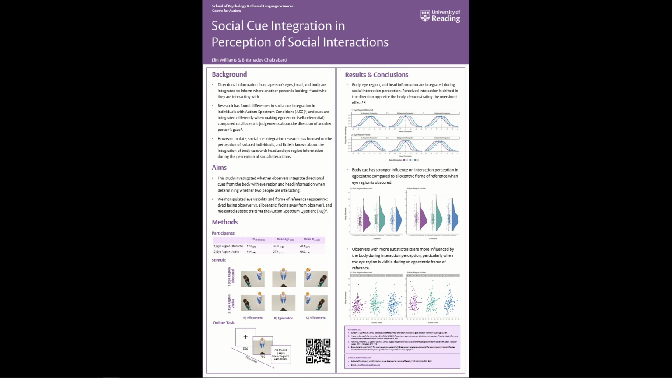So in conclusion, this study showed that body cues are integrated with head and eye region information during the perception of social interactions. The body cue shifts interaction perception in the opposite direction. A frame of reference seems to only be important when the eye region is not visible, and individuals reporting more autistic traits are more influenced by the body cue during interaction perception, particularly during an egocentric frame of reference when the eye region of the dyad is visible.